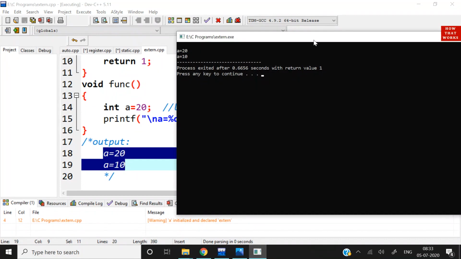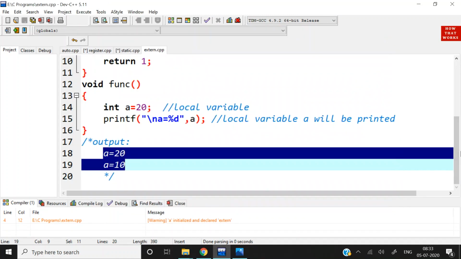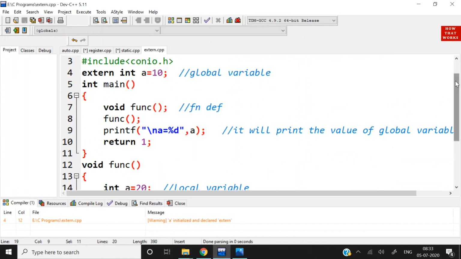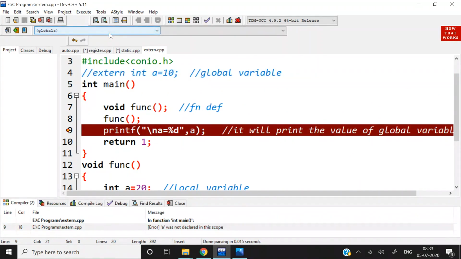So when we don't give any value to a variable in a local block, it picks the value from the global scope, that is the global variable. And when we don't declare it, let's see which value it takes. Suppose I don't declare it over here, I have made it a comment. Now let's see what happens. Compile and run. It is giving an error, because a is not declared yet.